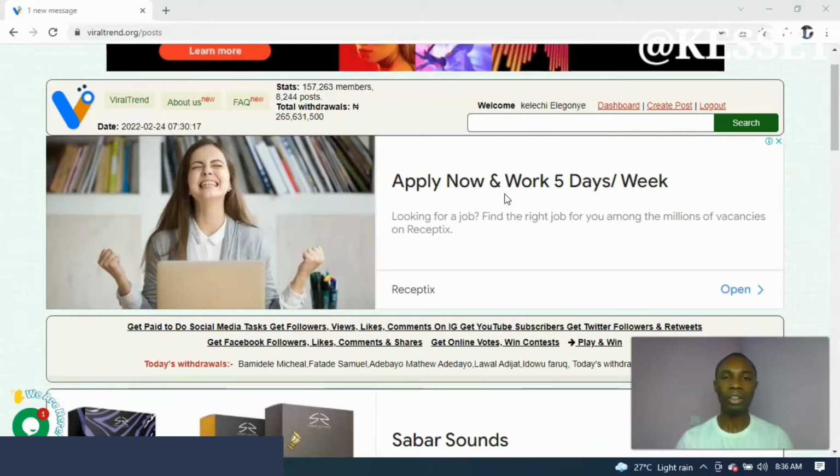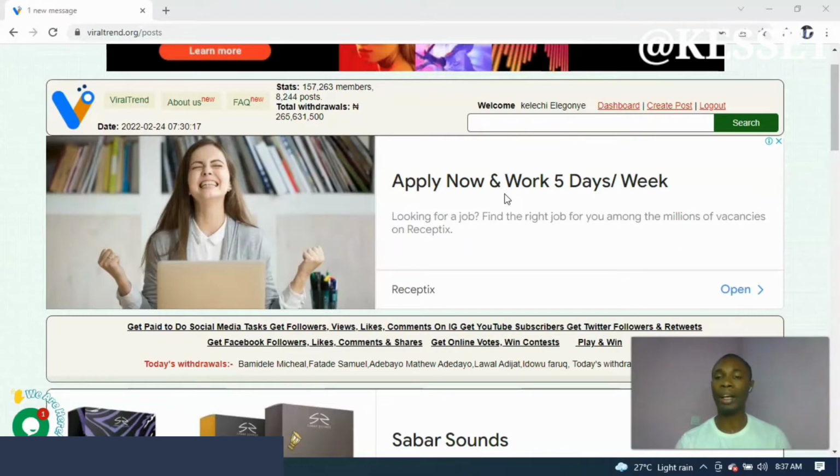So for you to start on VIRALTREND, first of all, you need to sign up, either using the basic account, which is 500 naira, or the premium account, which is 1,500 naira. The basic account gives you the opportunity to do the different tasks, but you cannot post jobs. For those of you who would like to post your Instagram pictures for people to like and comment, you can do that with the basic account.